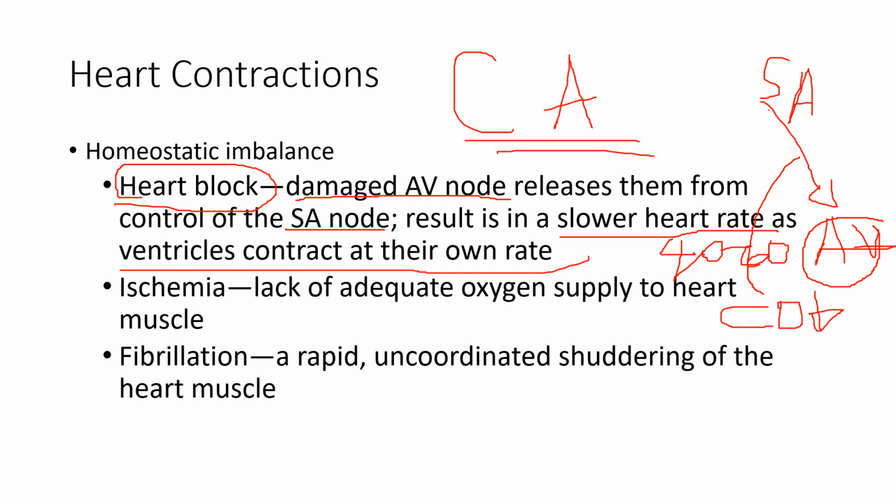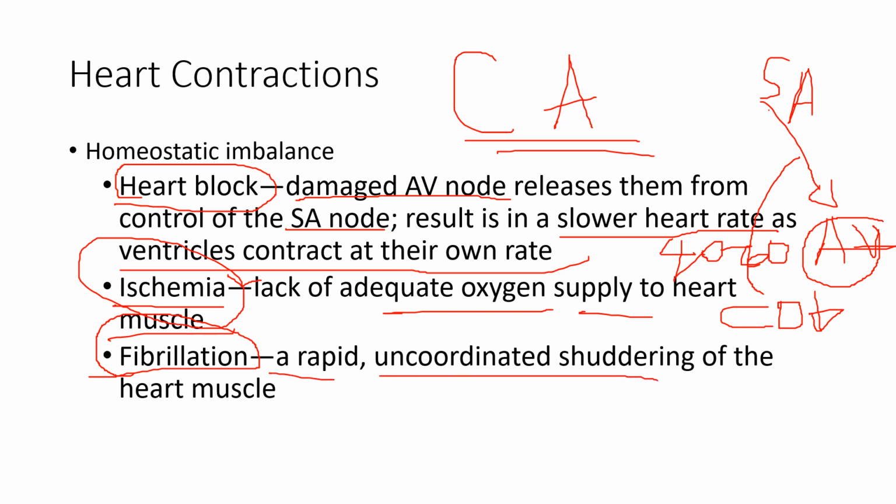This word, ischemia, means lack of adequate oxygen supply to the heart. Always remember this word ischemia, and fibrillation. This is one of the most popular problems in the conduction system. It is a rapid, uncoordinated shuddering of the heart muscle.